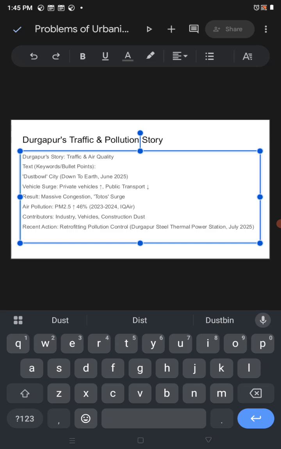Recent actions: to curb these pollution problems, what are the recent actions? That is retrofitting pollution controls. Durgapur steel thermal power stations recently took some steps to address this pollution problem.